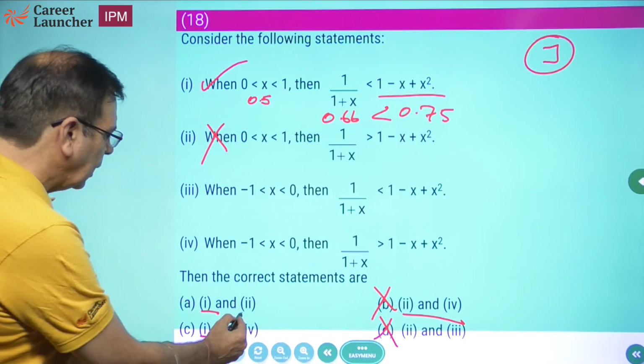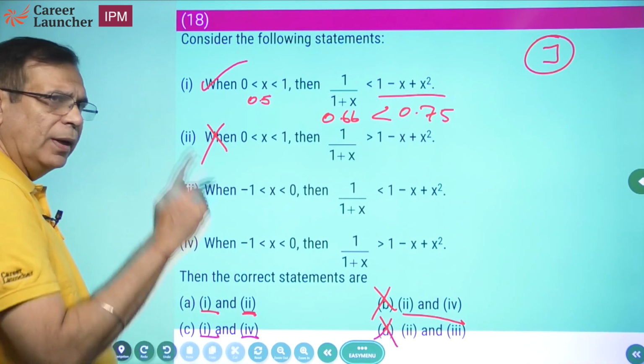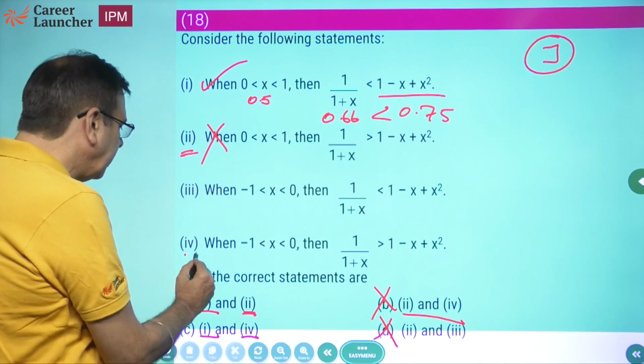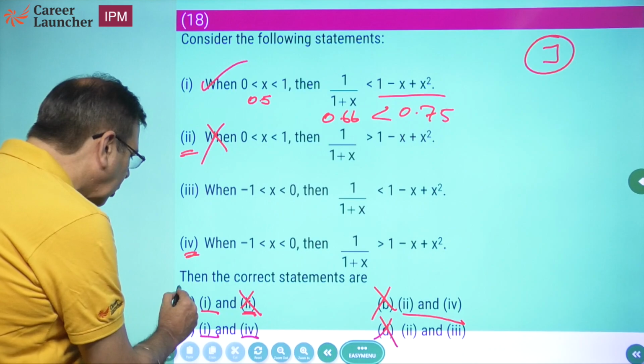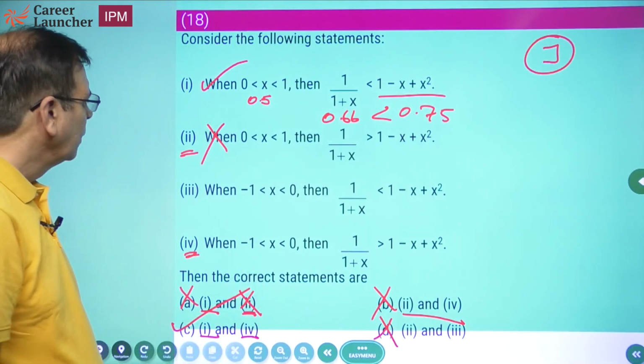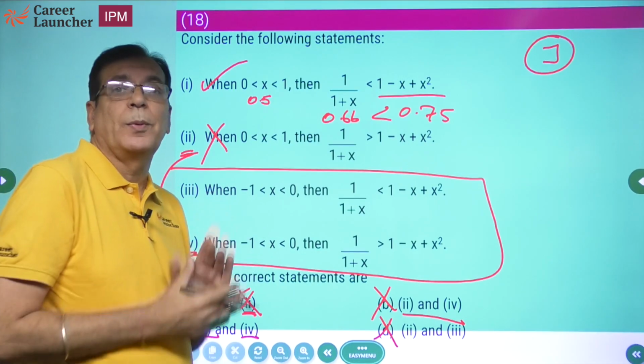Now what does it mean? Either statement 2 is right or statement 4 is right, sorry. Between statement 2 and statement 4 only one will be right. तो मालूम है statement 2 गलत है. Since this is wrong. Correct answer choice C. तो मैंने तो काम ही नहीं किया, मैंने तो इन दो statements को ही नहीं देखा. I have not even looked at those two stupid statements.